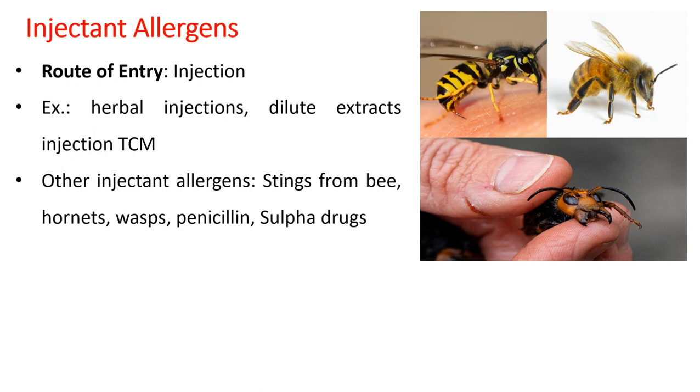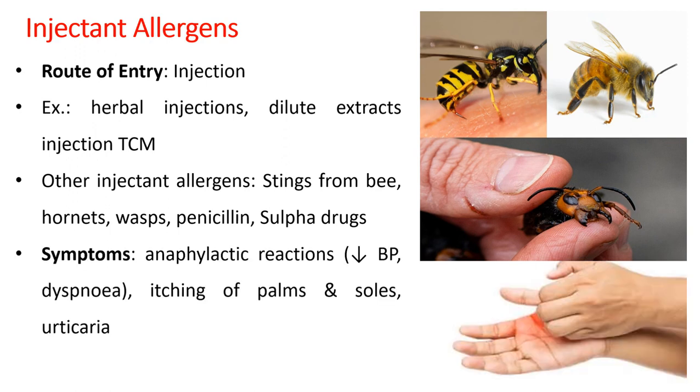Those can prove to be allergic in nature. Further, apart from herbal allergens, there are certain natural allergens like stings from bees, hornets, wasps, or even penicillin and sulfa drugs which are injected can prove to be allergenic in nature.